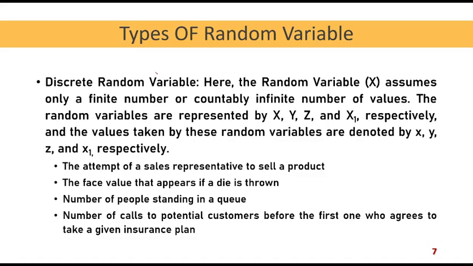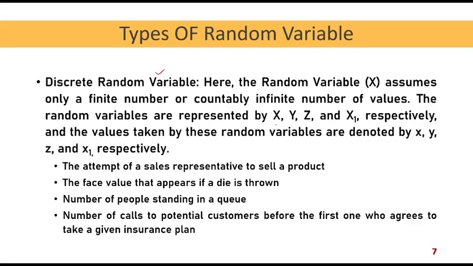First, we look at a discrete random variable. Here a random variable x assumes only a finite number or countably infinite number of values. That means this random variable x takes some finite values which are generally integral, or countably infinite number of values. That means it is countably infinite, but it can take some discrete values like 0, 1, 2, 3. It may go up to infinity, but it does not take values in between. It takes some fixed values. In all such cases, a particular random variable is called a discrete random variable.